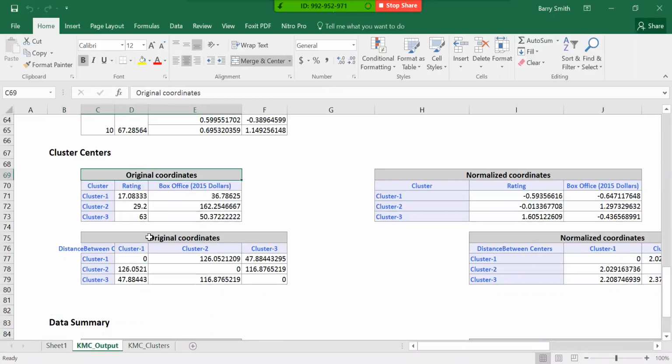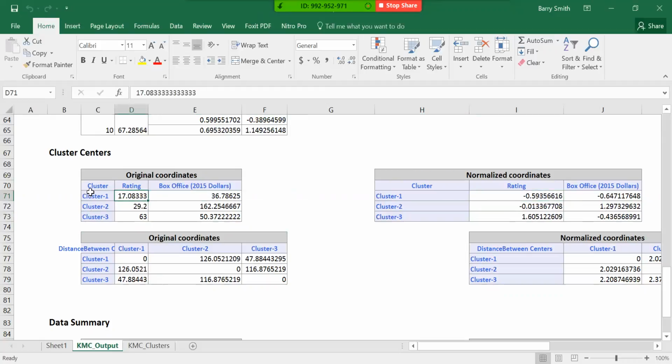So first, this is the original coordinate. So this is going to tell us a little bit more because it's going to tell us the cluster ratings, the cluster dollars. And so that's going to be more important because looking at the normalized coordinates for these ratings and the dollars really doesn't tell us anything, but this one does.